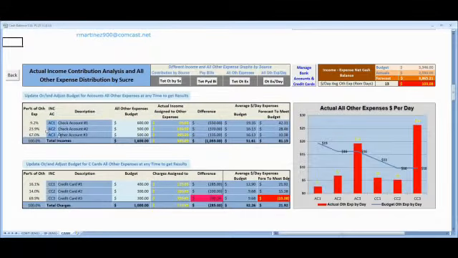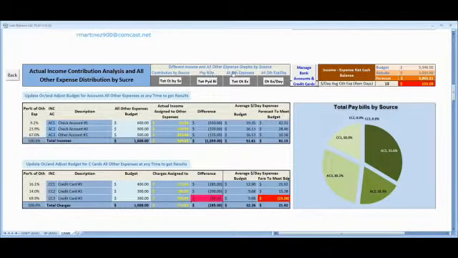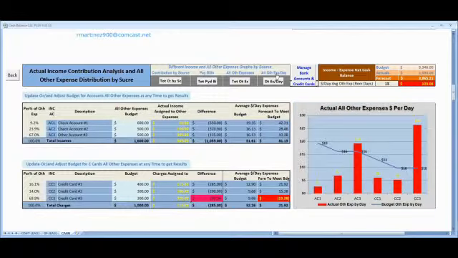Let's continue with the actual income. This is to define the other expenses budget. You only need to fill these clear fields; all the other information is defined by the system. Also, it supports different kinds of graphs. This information has exactly the same structure that I explained in the previous presentation in Spanish, and this is the English version of the system that I developed for you in Excel.